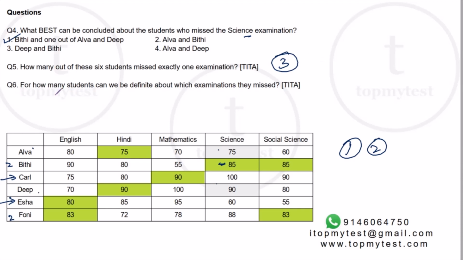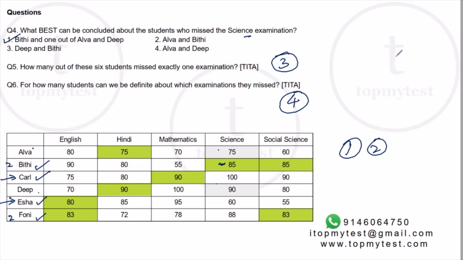And the 6th one, how many students can we be definite about the examination they missed? We know which are the exams Beatty missed, Carl missed, Isha missed, and Phony missed. 4 people we can be definitely sure of. Alva and Deep, we don't know which of them missed science and which of them attempted the science. So 4 people we are genuinely sure of.